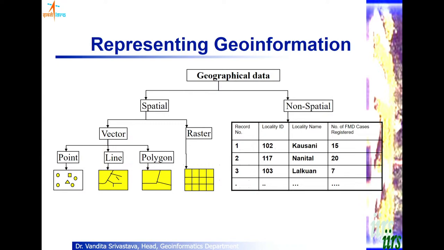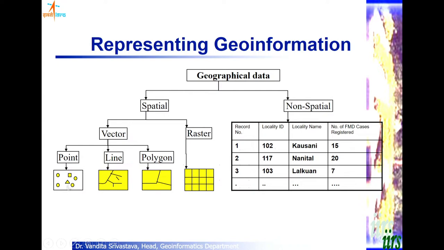But if we are talking about high resolution imaging, which is providing very large scale maps, then we see much more detailed information about a smaller area, and at that time we will represent the city as a polygon. In fact, inside the city the features also we can represent as polygons. So it depends upon the scale at which we are representing. Accordingly we will choose whether it will be a point feature or line feature or an area feature.